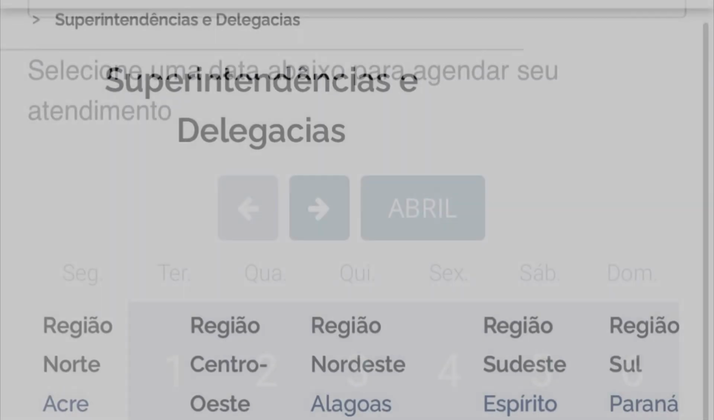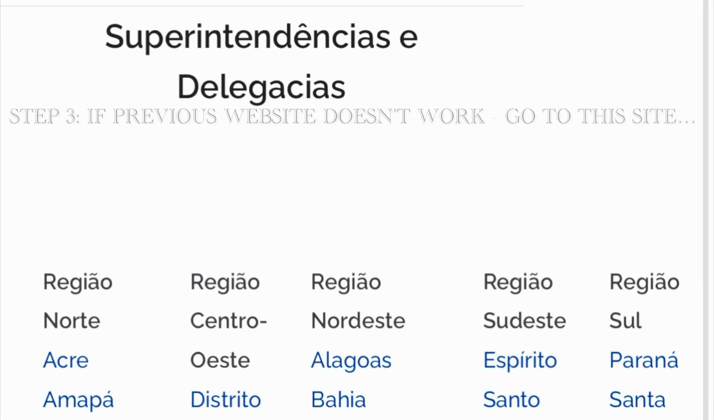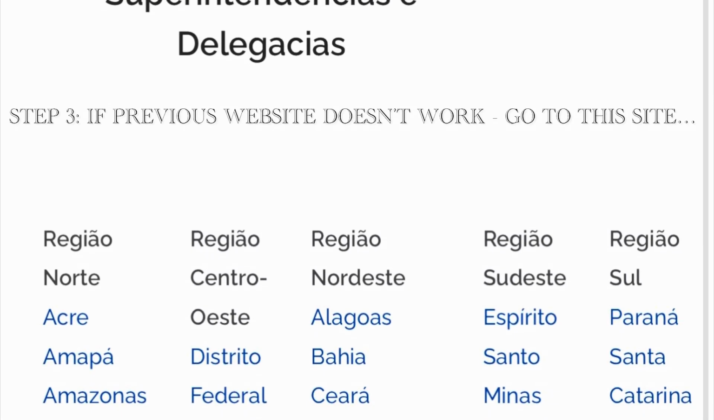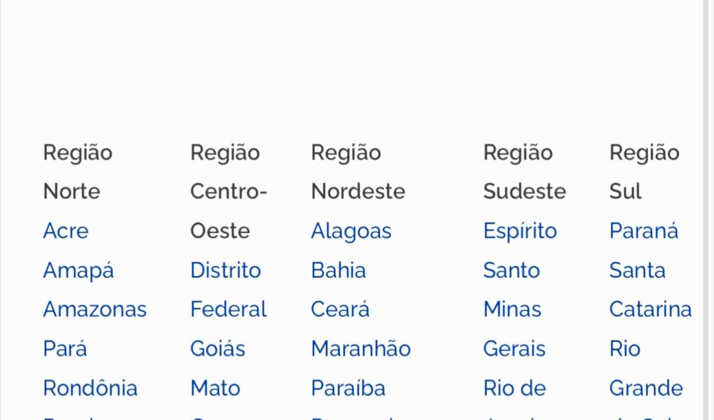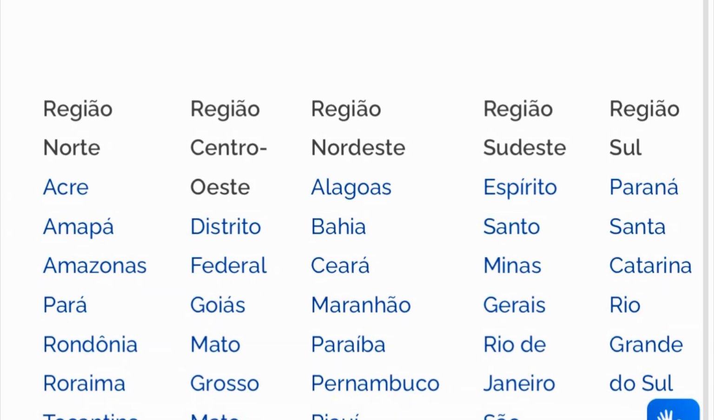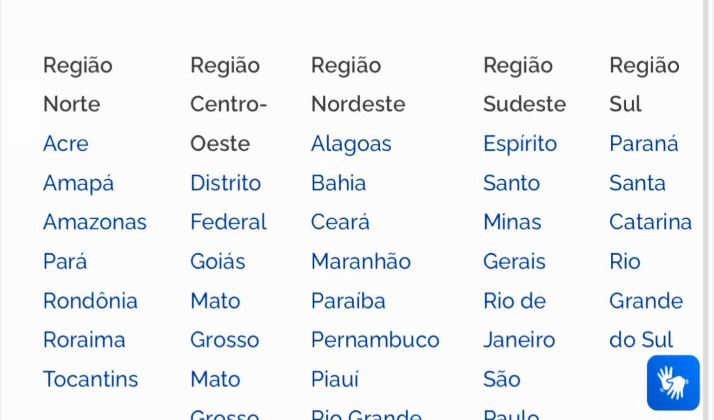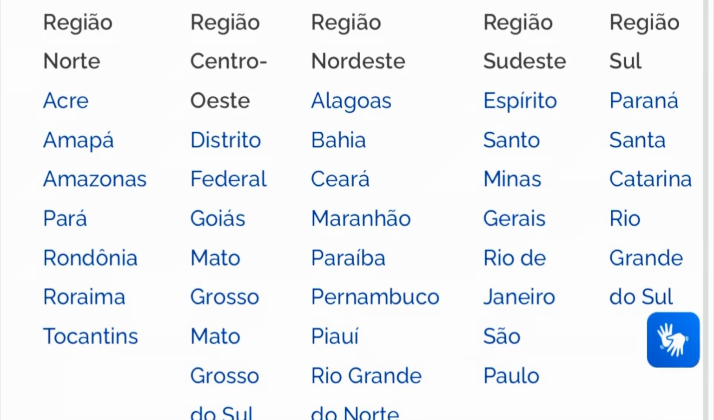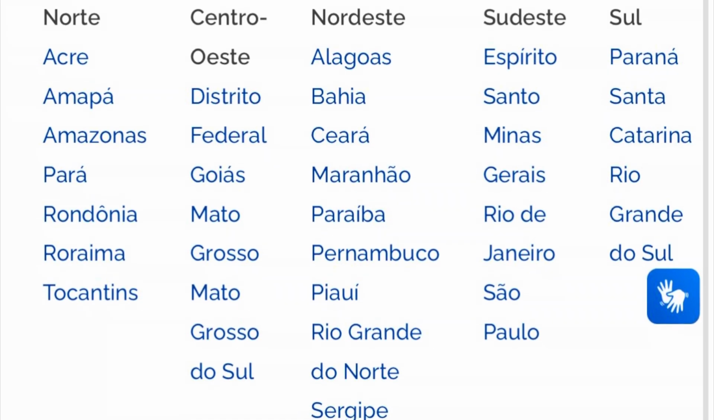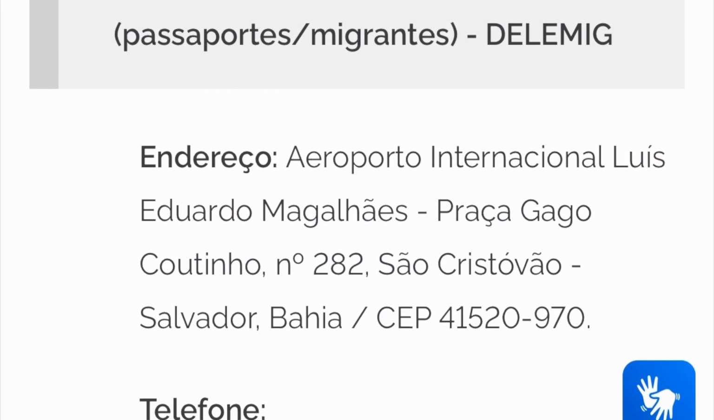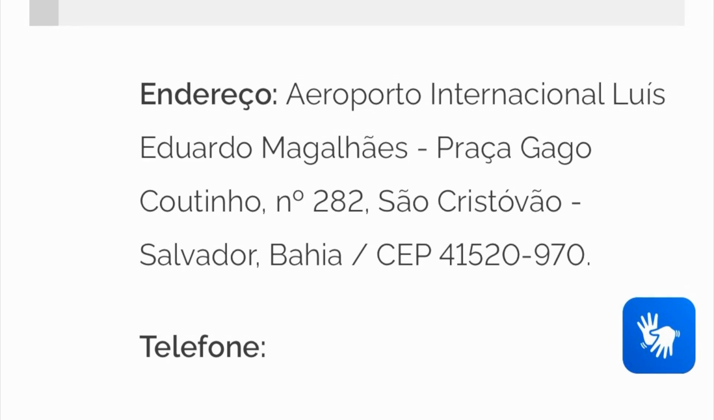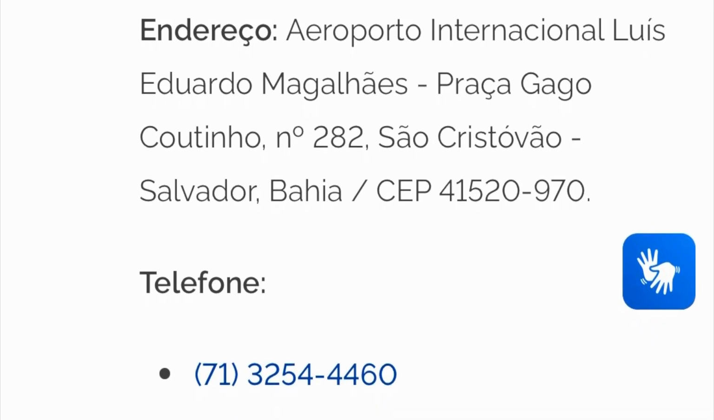So what you do is you go to this website that you see on the screen here. Don't worry, again, the link is below in the description and the comment section, and you want to select the state where you want to get this extension. So for example, Rio, Minas Gerais, Bahia, whichever state you are in. Once you've chosen the state, go down to section 1.3 on the site, which is Delegacia de Polícia de Imigração, and then you're going to see a telephone number and an email address for your state.